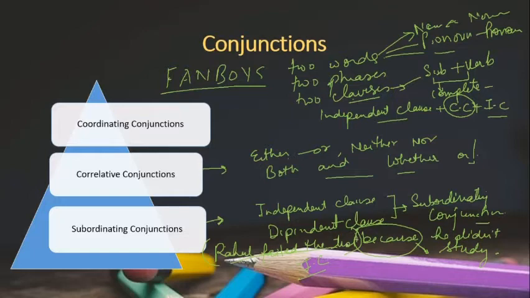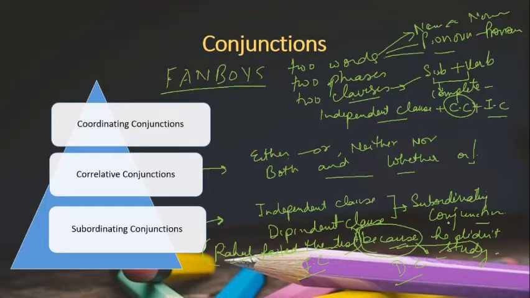Rahul failed the test, it's okay. Because he didn't study is giving an incomplete sense because of this because. So it needs some information to be added. So this becomes your dependent clause. This is how you have to identify the independent clause and dependent clause in the sentences, and accordingly you have to put subordinating conjunctions.